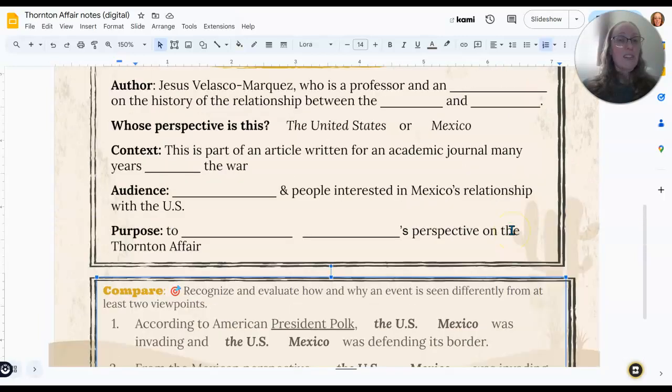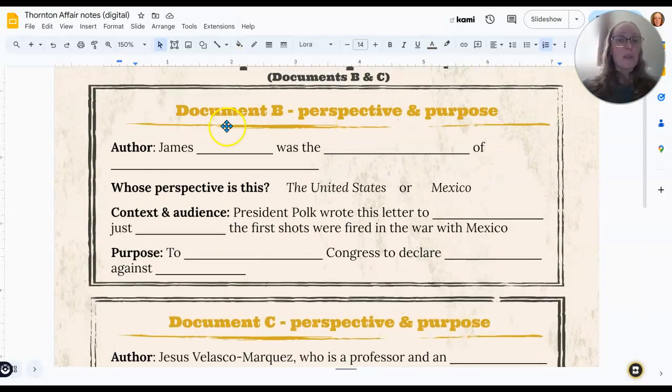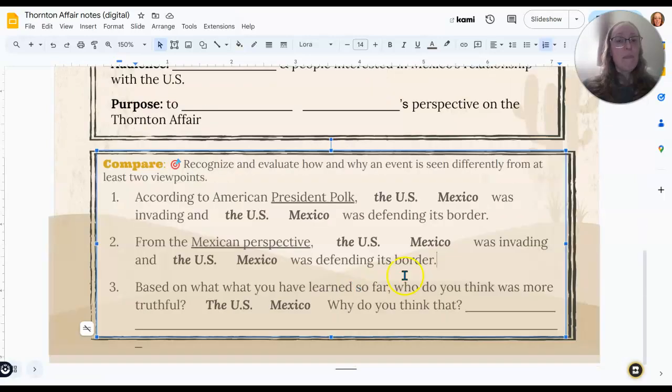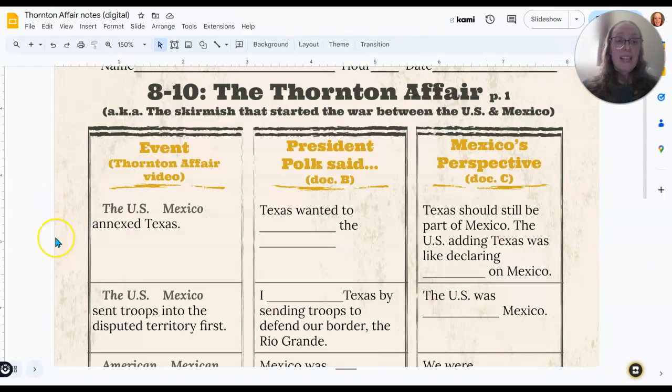It's probably actually going to be about whose perspective and which author is more reliable, but there might be some other reasons you'd give. Please make sure you take a picture of the assignment and turn it in so that I can grade it. This is for 2 different scores. One is for how you compare the viewpoints. The second score is for understanding the primary source, document B, what President Polk said.